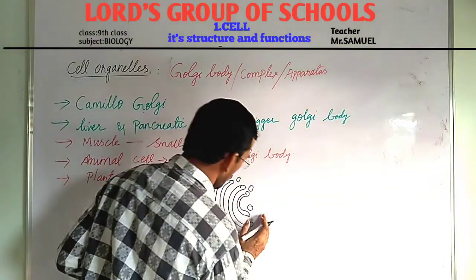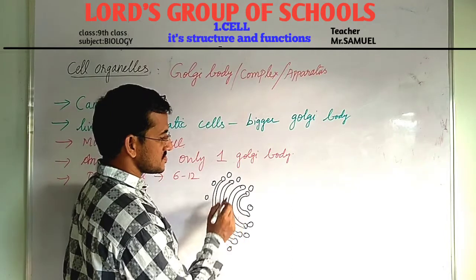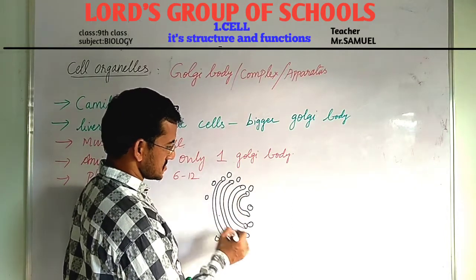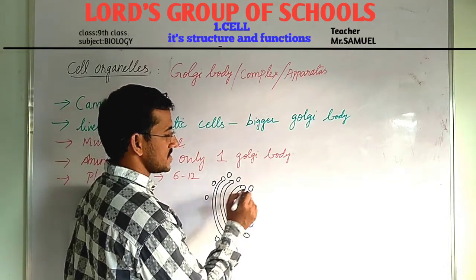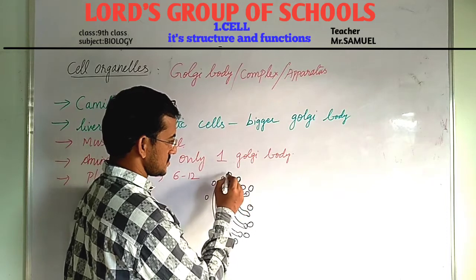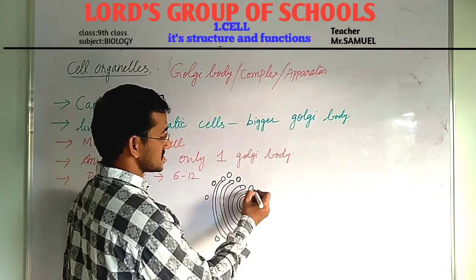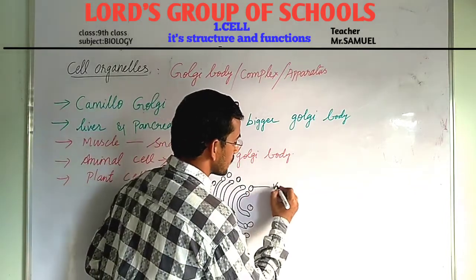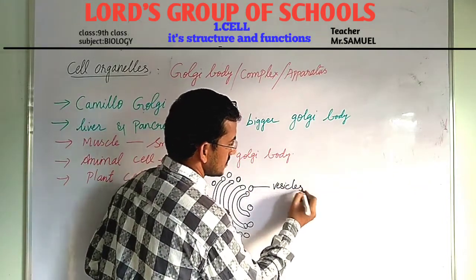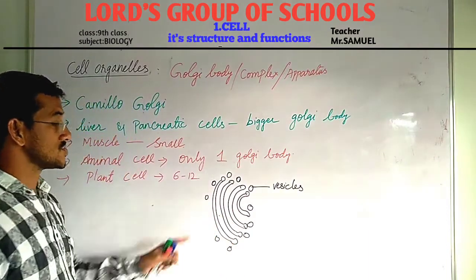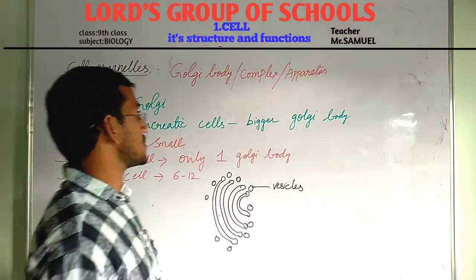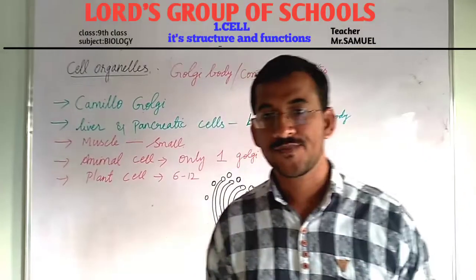So this structure is called Golgi body. Golgi body is made up of many membrane structures, and near to these structures there are spherical structures, very small, which help in transportation. These structures are called vesicles. So these structures are present close to this membrane, and this is the structure of Golgi body.